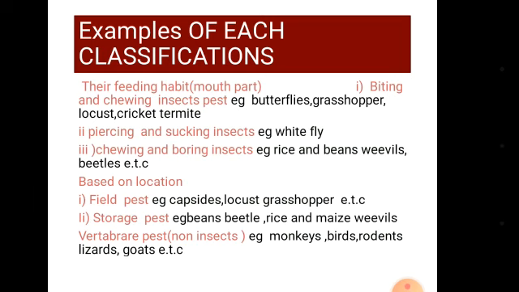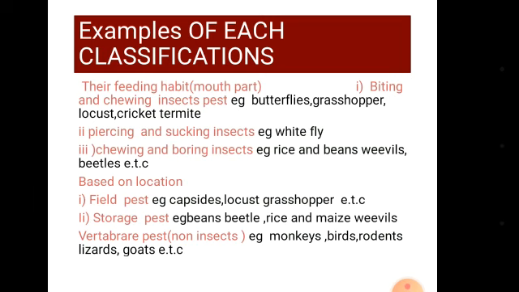On coming to classify our insect pests based on their location, we have our field pests and our storage pests. Field pests are pests that attack crops on the field. Examples: grasshoppers, caterpillars, locusts, mealybugs, crickets, termites, and many others.